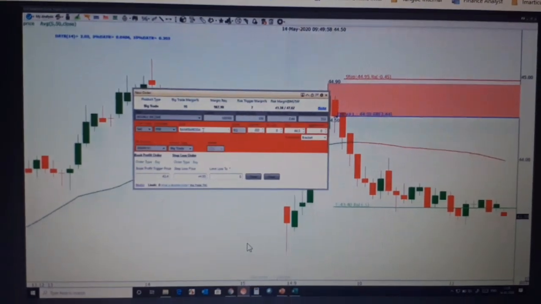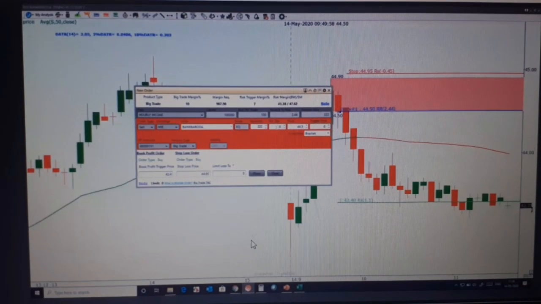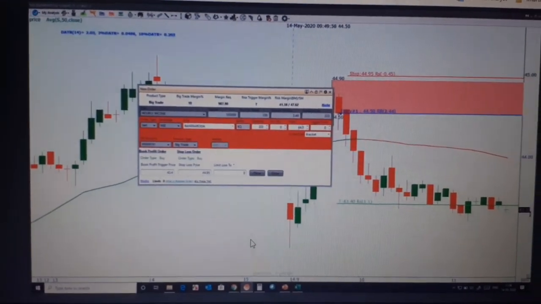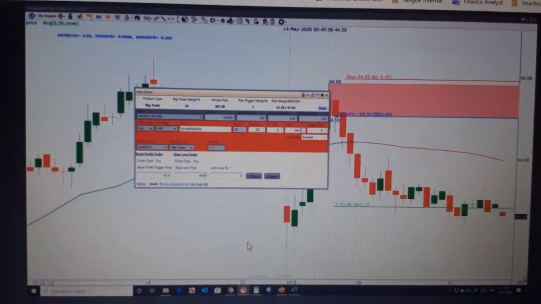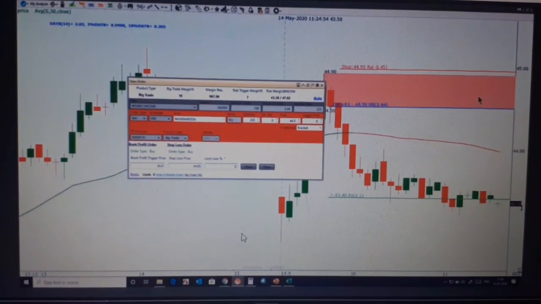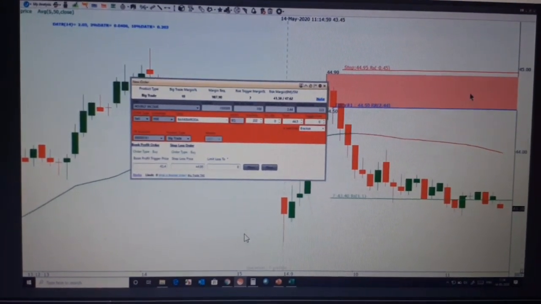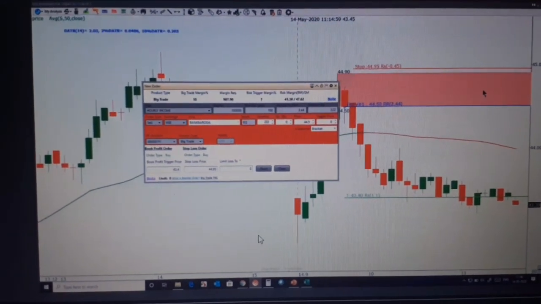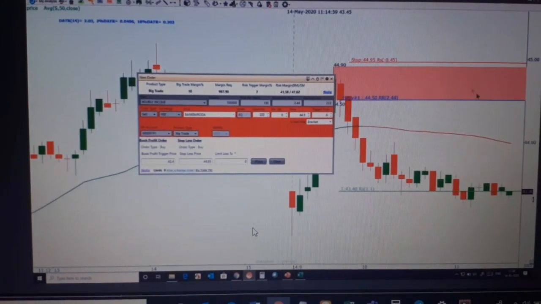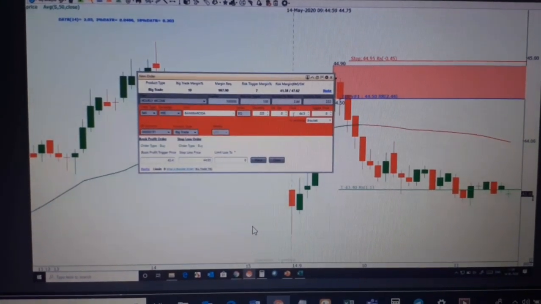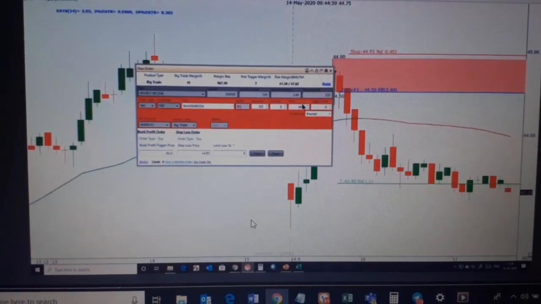Bank of Baroda, the script, series is equity, quantity 222, disclosed quantity is 0. This is my limit price 44.45. Now, if you want to buy at market, let's suppose the price is already inside the zone. Remember in entry type 2, it was specified that you can buy at a market order or a limit order. So if the price is already in the zone and you want to buy immediately, then you can just put 0 over here. Instead of 44.5, you can put 0 over here.